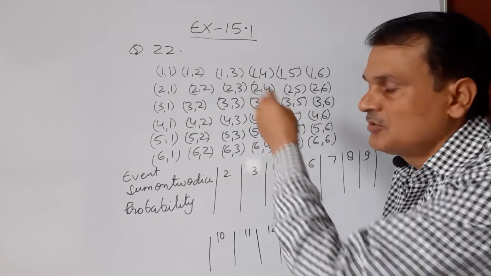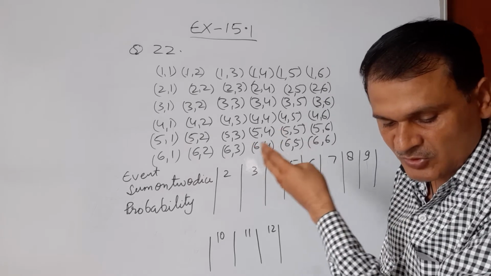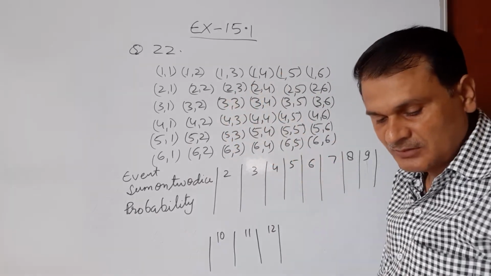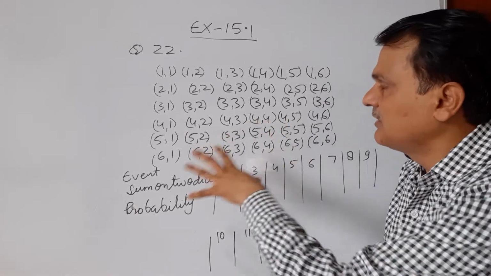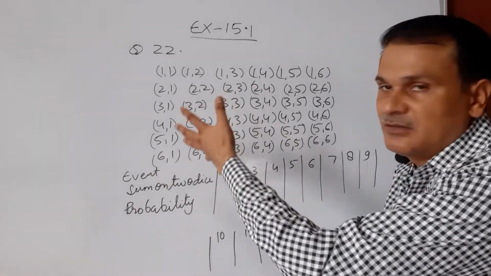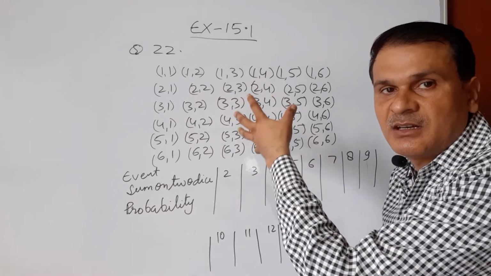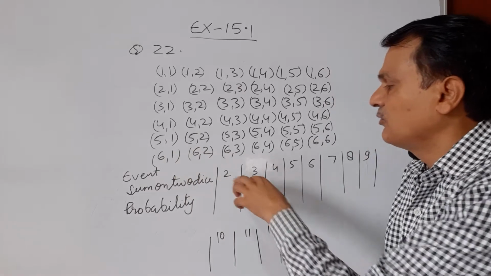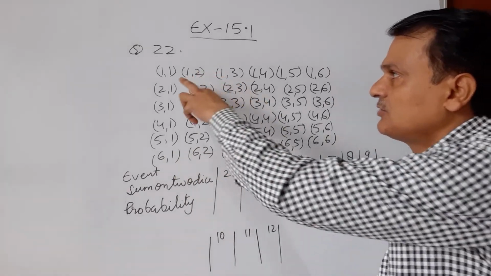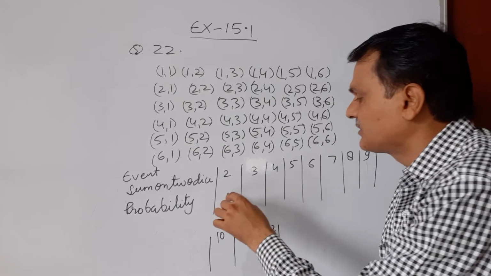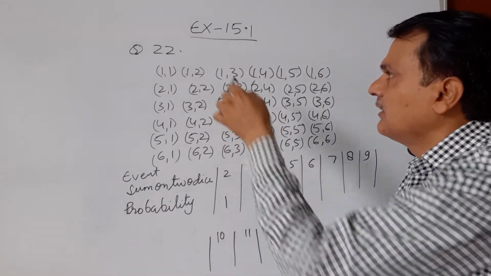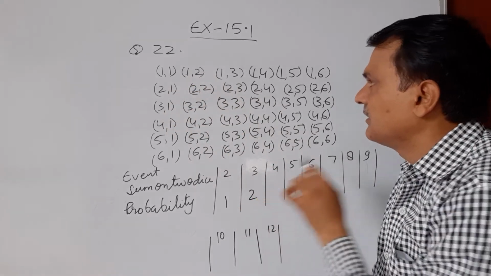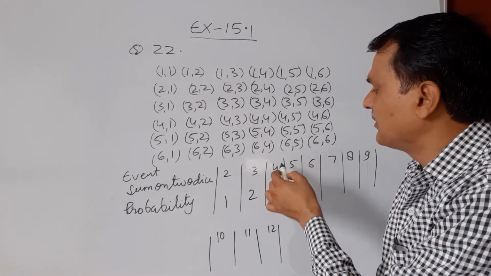Question number 22: we have to refer to example question 13 and complete the table. When a die is thrown twice, that is two dice, the number appearing whose sum is 2: there is only one option. The sum 3 has 2 options.